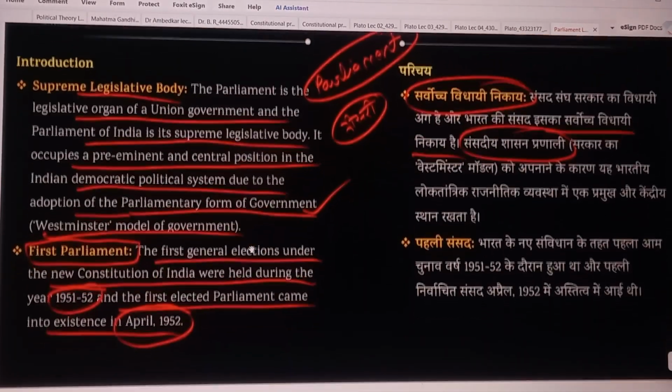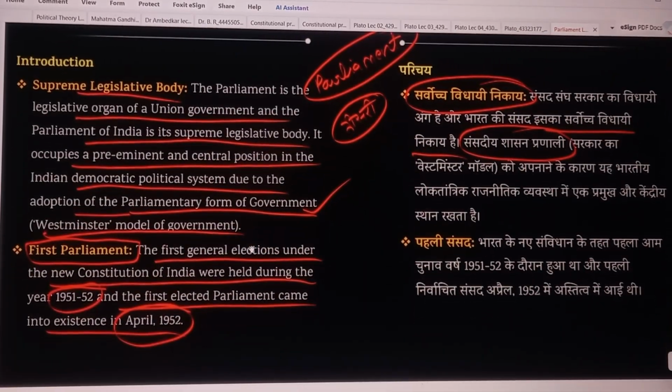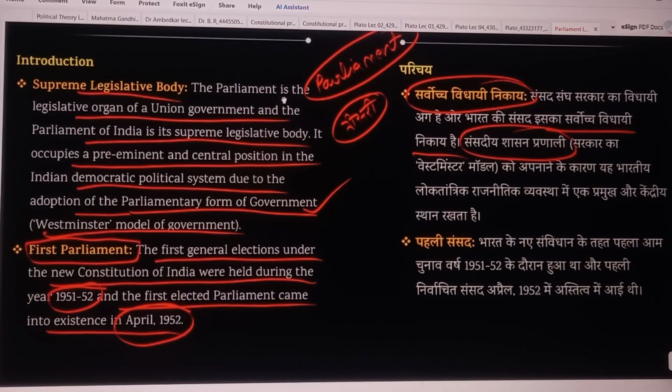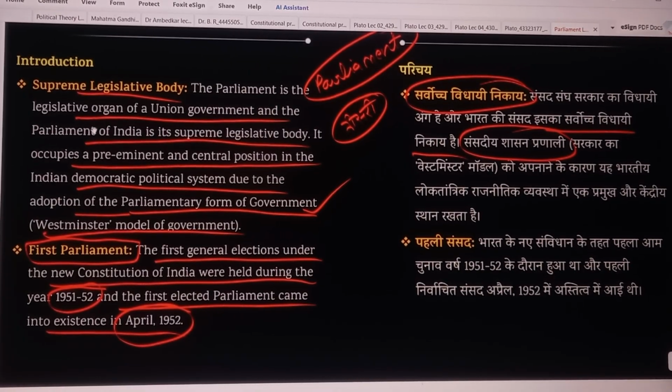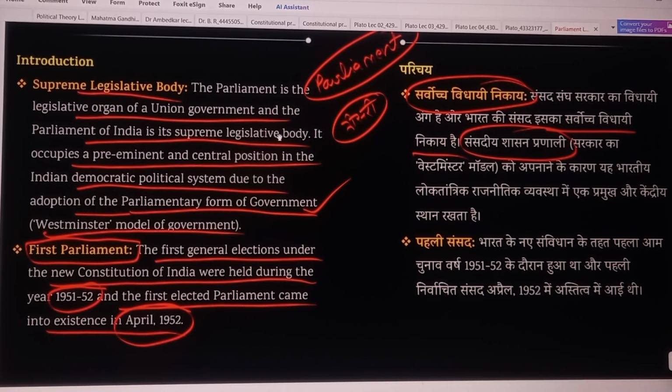So in the introduction part, the supreme legislative body. The Parliament is the supreme legislative body or legislative organ of the union government, and the Parliament of India is the supreme legislative body.